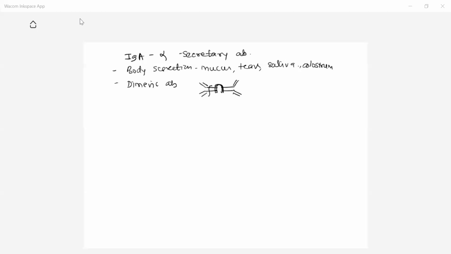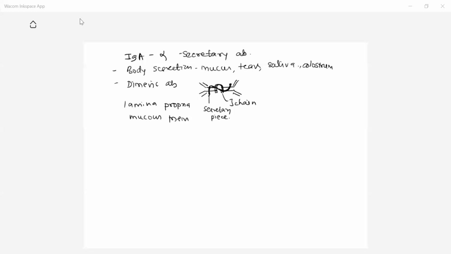At the same time, there is presence of a secretory piece like this. This is the J chain, which is required to join these two monomers, and this is the secretory piece. This secretory piece is required to secrete this antibody in the body secretions. When these mucociliary epithelial cells secrete this antibody, the cells are called lamina propria of mucous membrane.